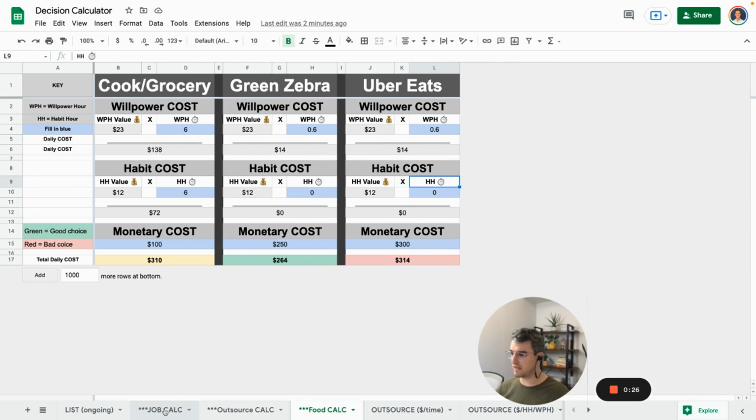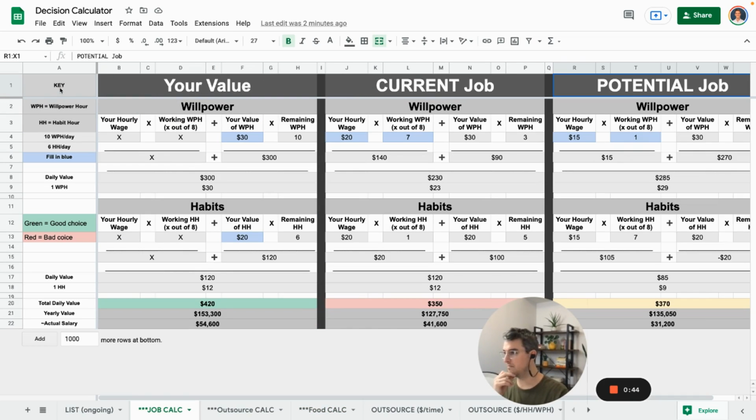I'm going to walk you through the key really quickly. So basically in the key, we have WPH equals a willpower hour. So if you see WPH, HH is habit hour. We're operating on the basic fundamentals where it's going to be 10 willpower hours per day, 6 habit hours per day, and 8 sleeping hours. So these add up to 16, and that 8 hours equals 24 hours.